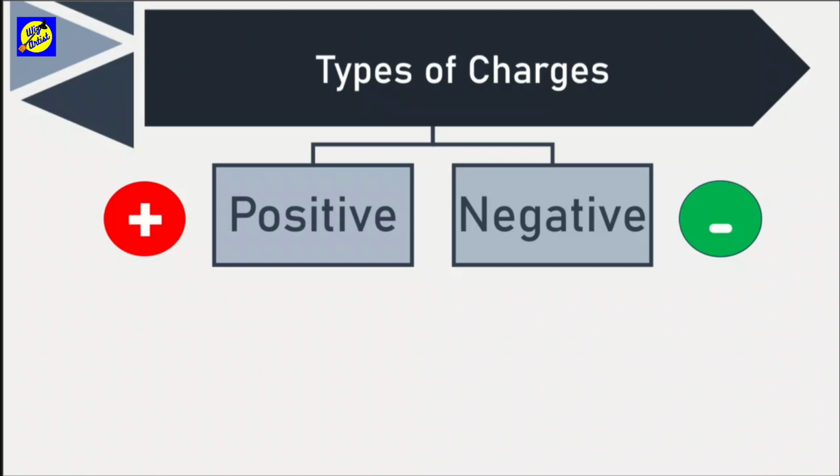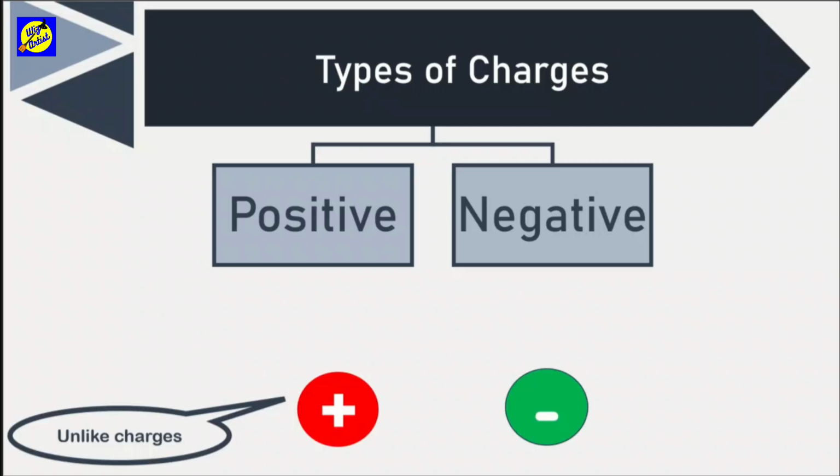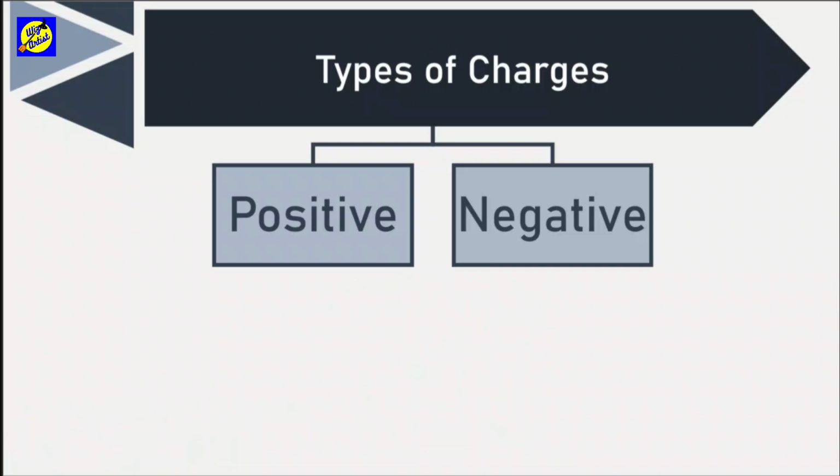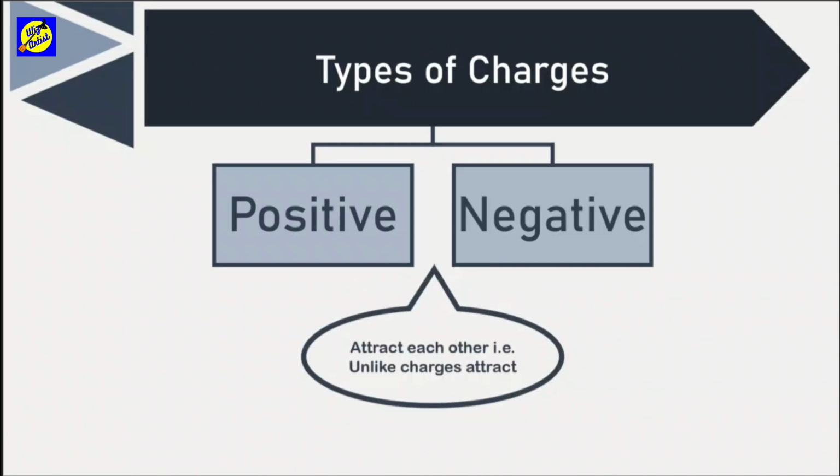In this video, I'll be representing positive charges with this positive plus red circle and negative with this minus green symbol, as you can see over here. These symbols will help us get a proper visualization about their interactions. If we have a look at unlike charges, that is, one positive and the other negative, or vice versa, you can notice that these charges attract each other. That is, they move towards each other. Therefore, positive and negative, that is opposite, unlike, or not similar charges, are attracting each other.